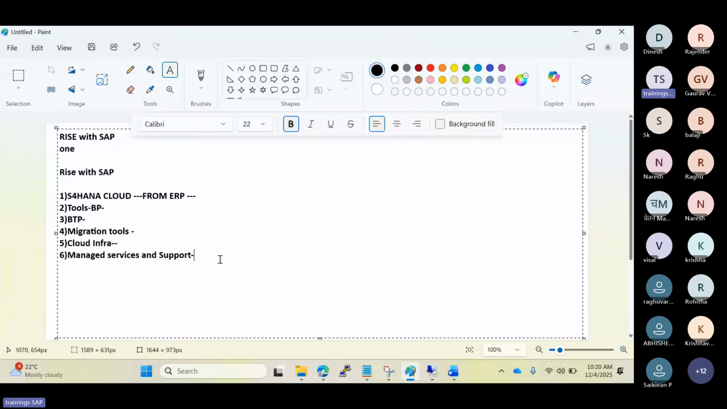This will help to extend their business functionalities. In that case, we have AI-related services also available, so they can also use Joule integrations and the remaining BTP-related services and solutions here.